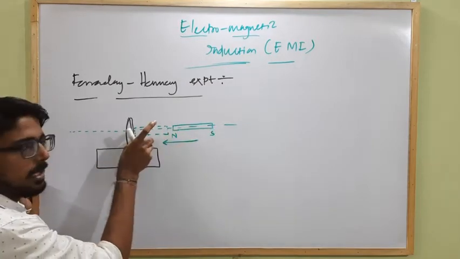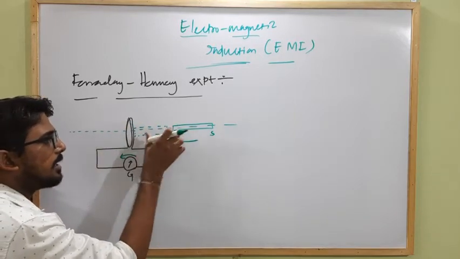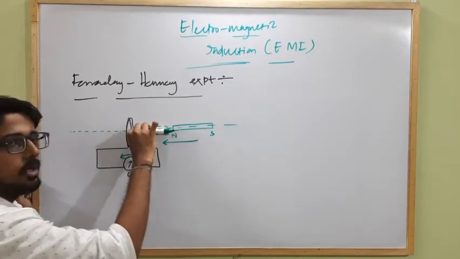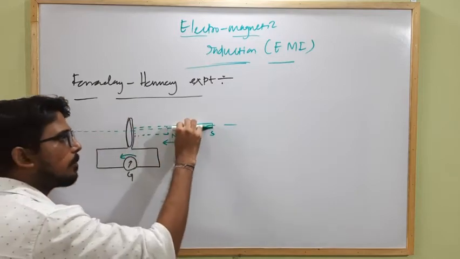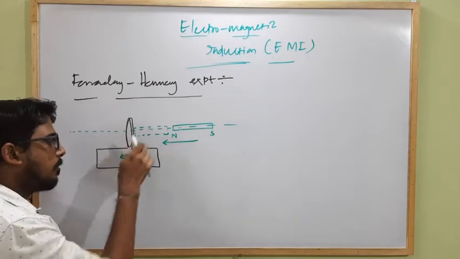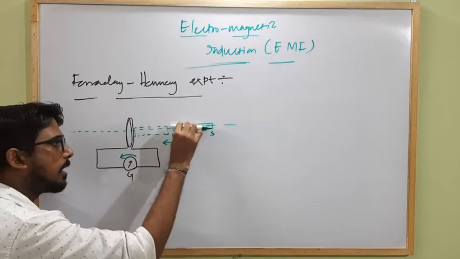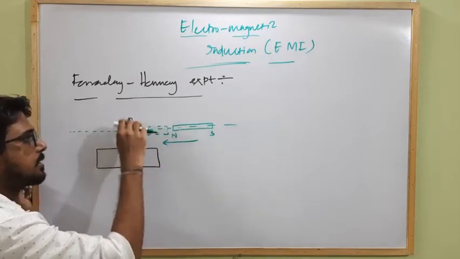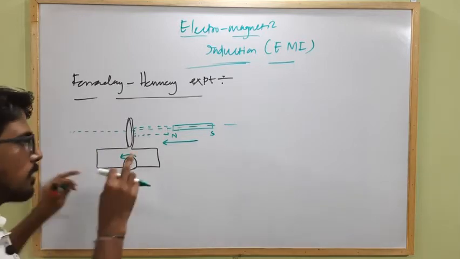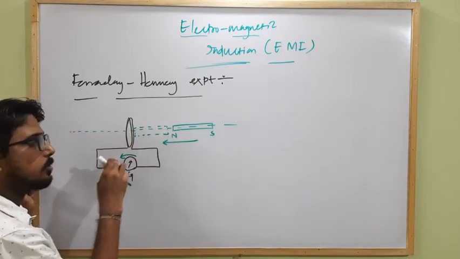Initially the bar magnet is at a larger distance than the final position, that means the magnetic field strength linked with the coil is initially less than at the final position, because finally the magnet is held close to the coil. But when the bar magnet is at rest at a large distance, the current flowing through the coil is zero, because the galvanometer shows zero deflection, and finally when the magnet is placed close to the coil, the galvanometer also shows zero deflection. But when the bar magnet is moving towards the coil, the galvanometer shows deflection.